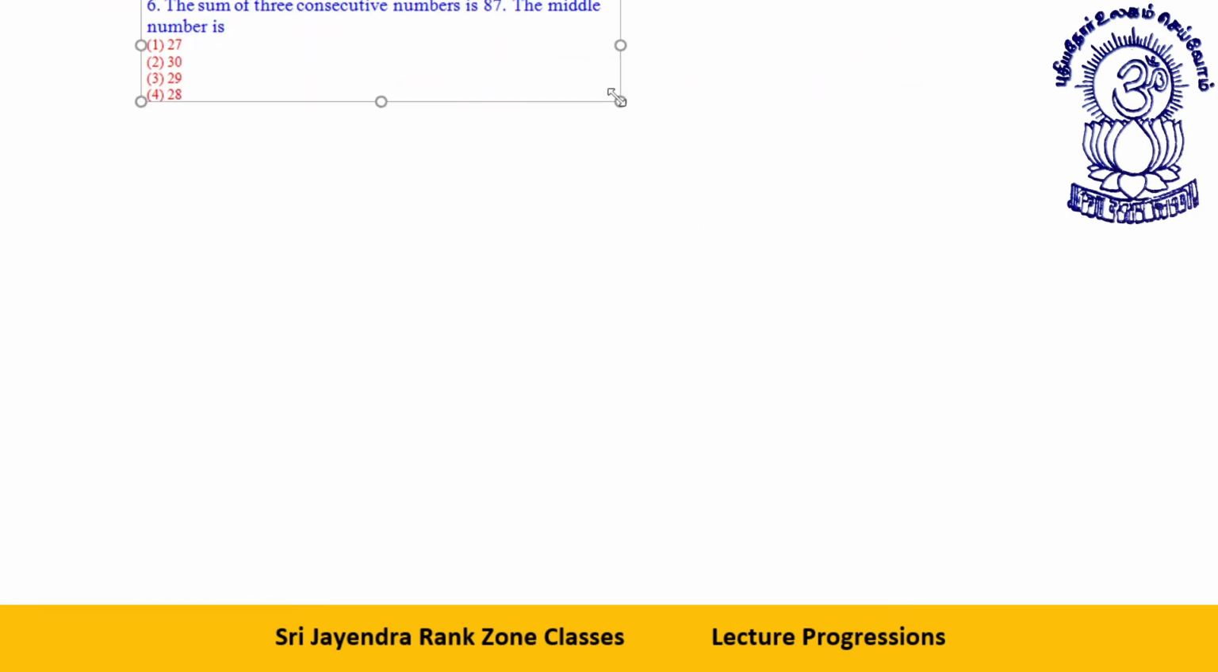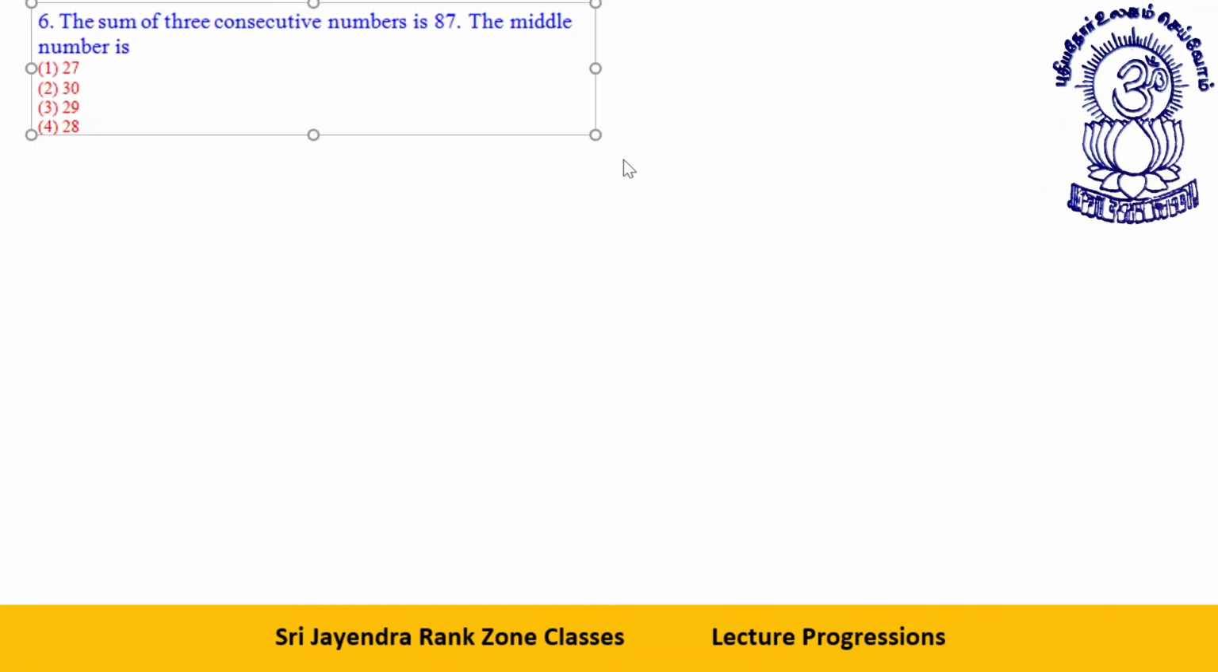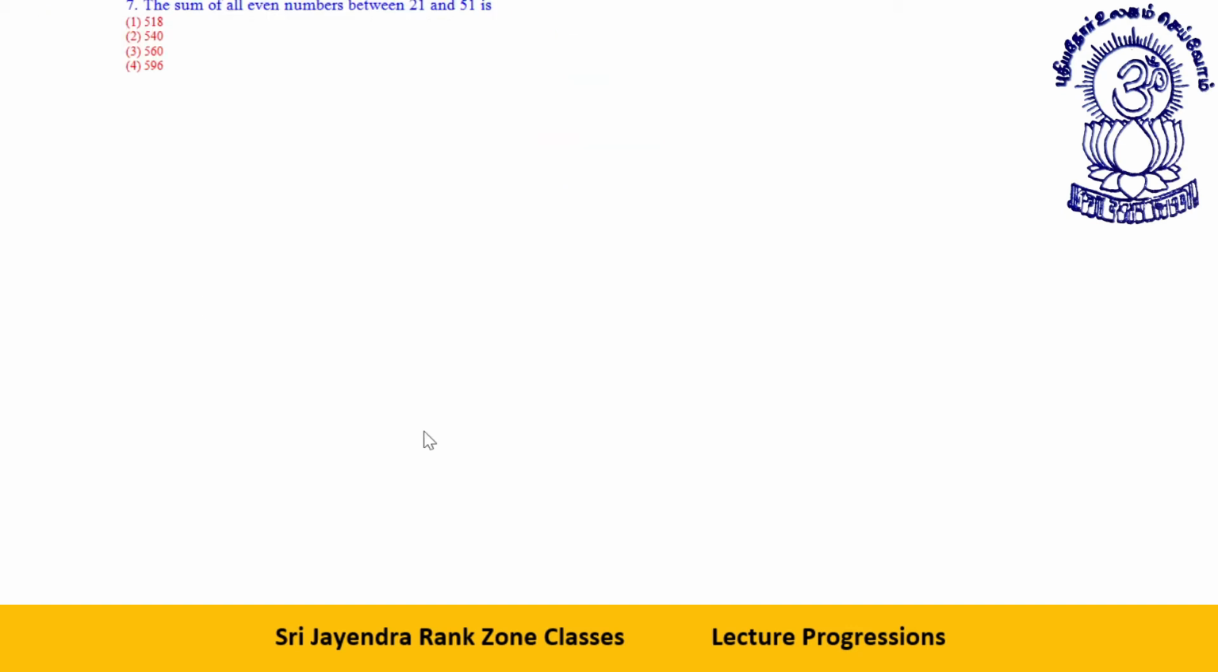The sum of three consecutive numbers is 87. The middle number is, directly, the middle number will be what? Middle number will be 87 by 3, or 29. Clear to all? Okay, dear students. Let's take the next number.